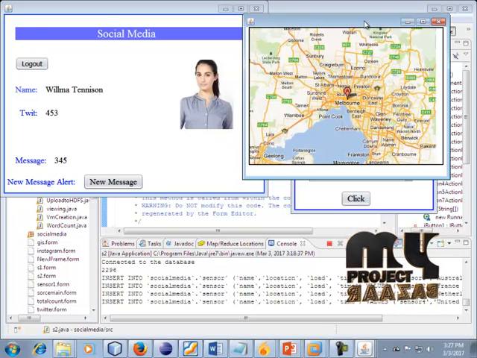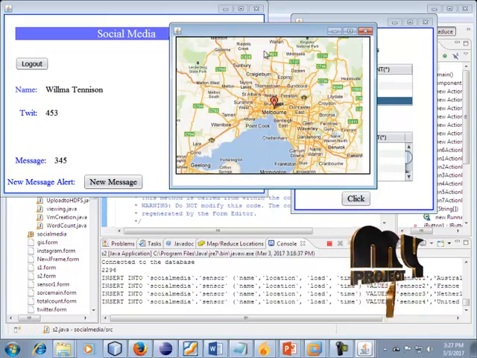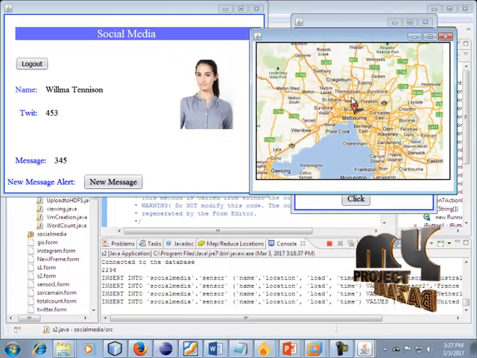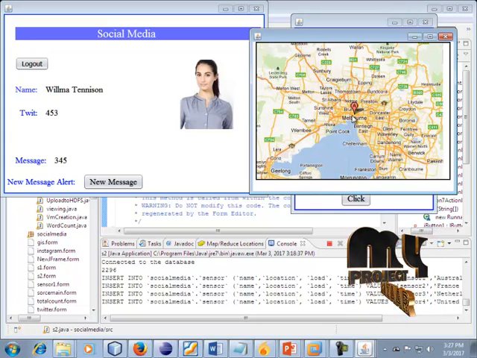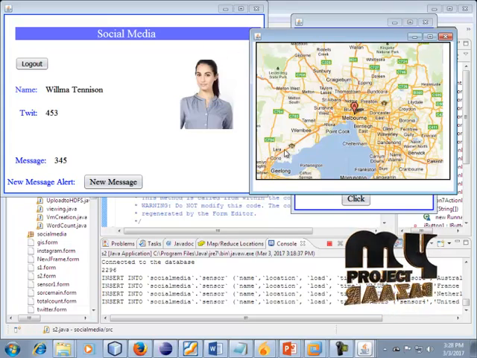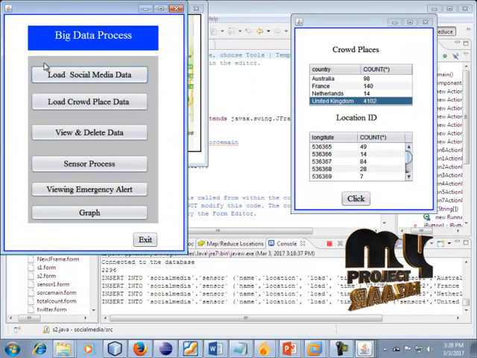So finally the graph can be displayed in this field. Melbourne Crystal Plaza. This message can be displayed to your social media people. It is in Australia, Melbourne city. This is where the earthquake occurred. So this graph representation can be displayed in this field. So minimize this. We can log out of our account.